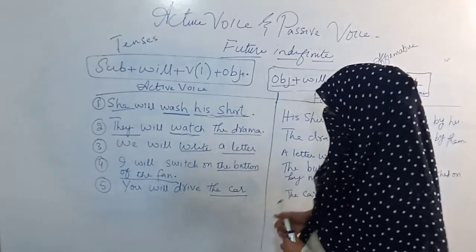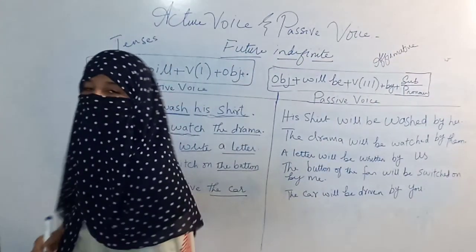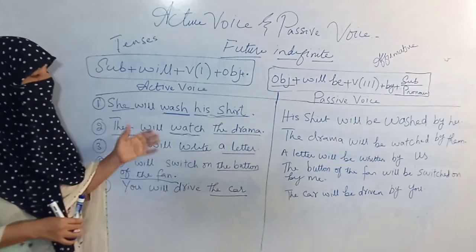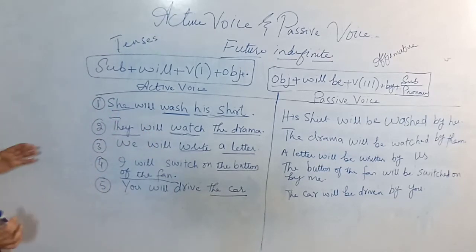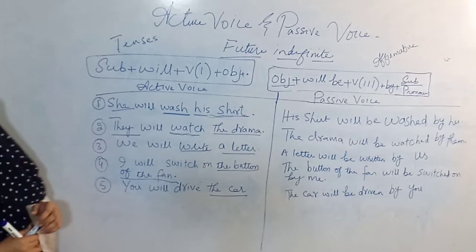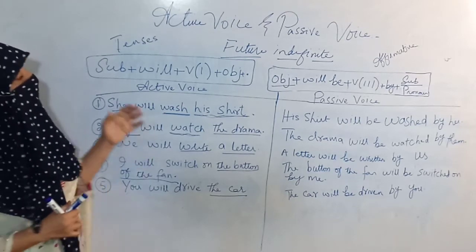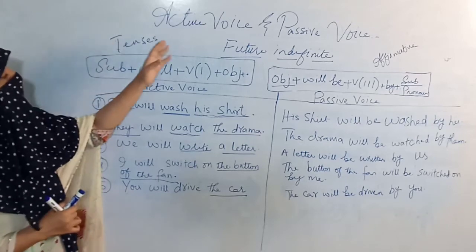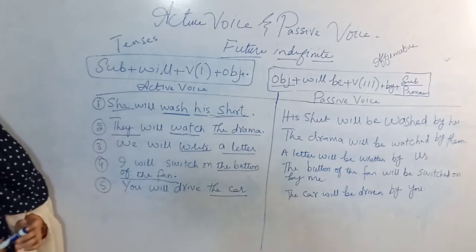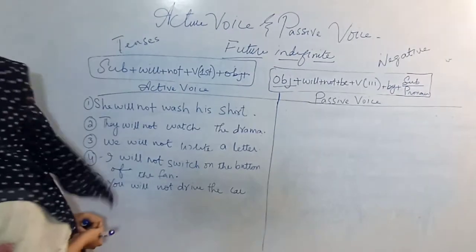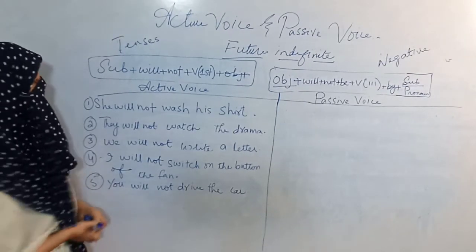Alright. So these were 5 sentences which I made you understand about affirmative sentences of the future indefinite. And now we will do negative sentences of the same future indefinite but in passive voice. Alright. So now we will do negative sentences.